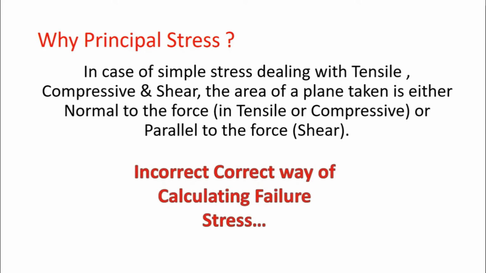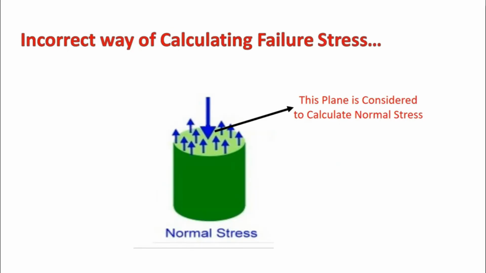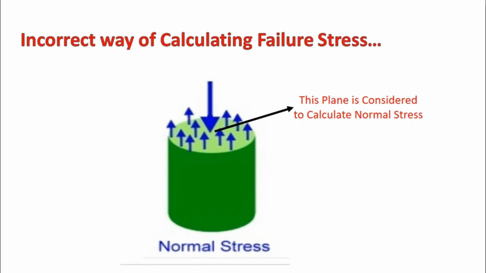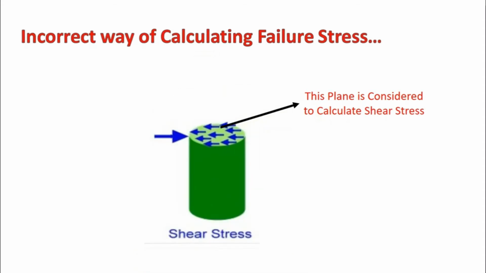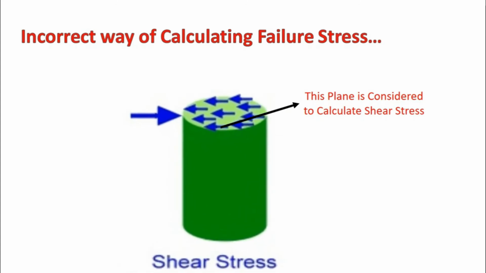But this is an incorrect way of calculating failure stress, because this is not the way to calculate the failure stress of any material. You can see this plane is considered to calculate the normal stress, which is again an incorrect way of calculating failure stress. In case of shear stress, you can see that this plane is considered to calculate shear stress.